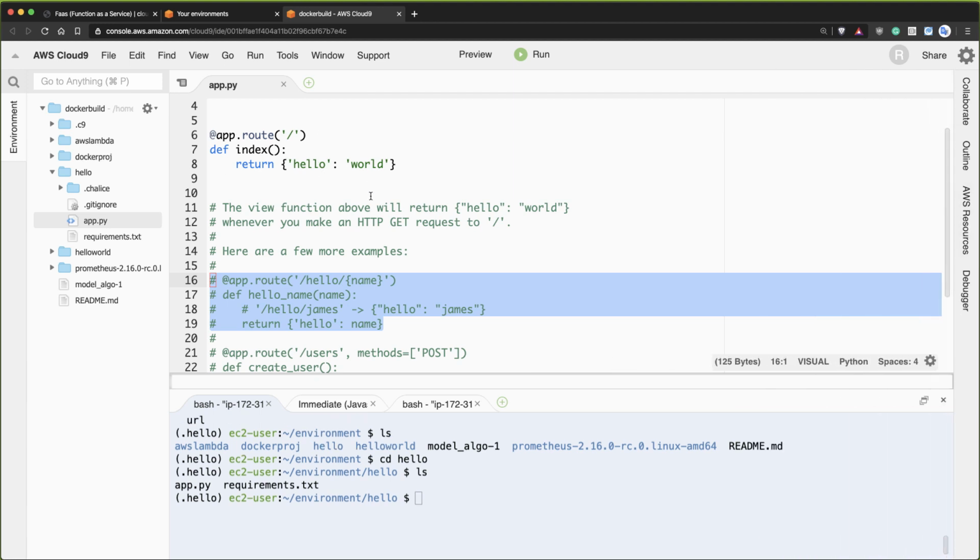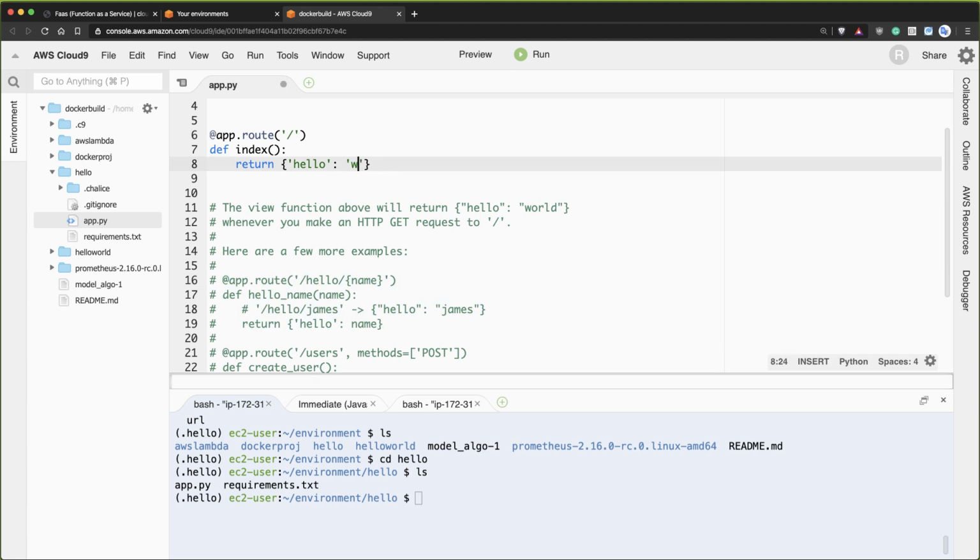This library is created by the people that create Boto, the SDK for AWS. So they have a lot of experience with AWS, and there's some things that are pretty interesting about it. Anyway, long story short, if I want to change this and I say UNCC, hello world, and I could even change this route here, and we can call this route hello, like that. And I can go through here and I can say Python, or I can say chalice local. That's how you run it locally, like that.